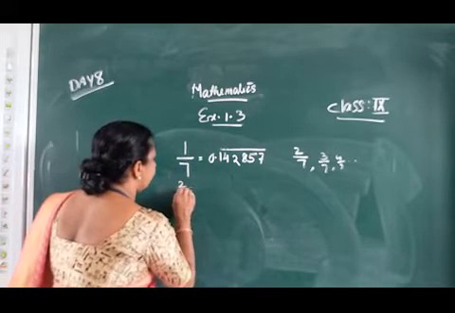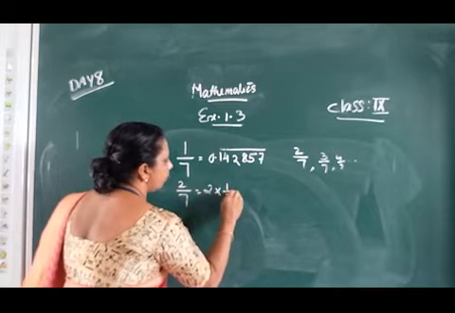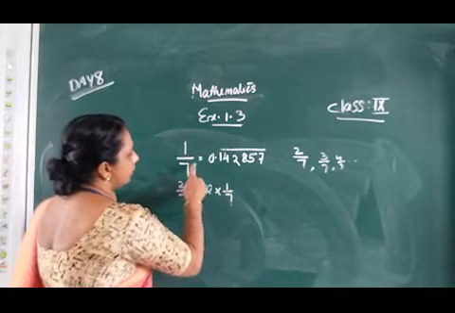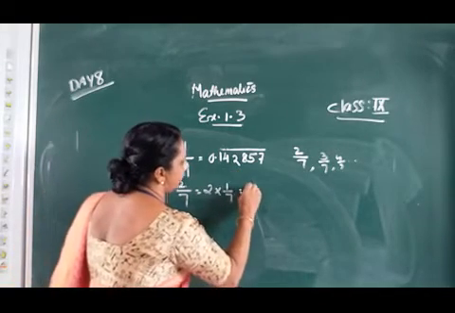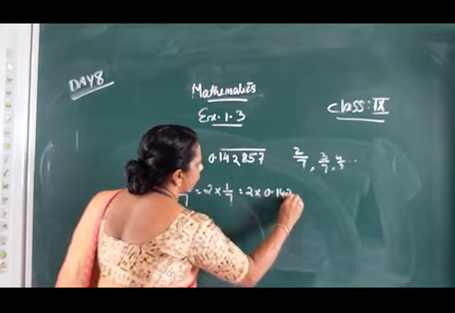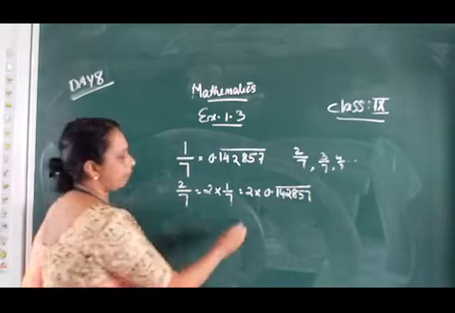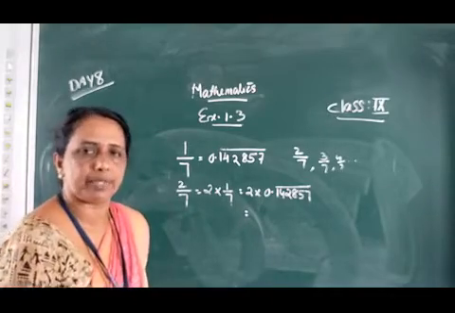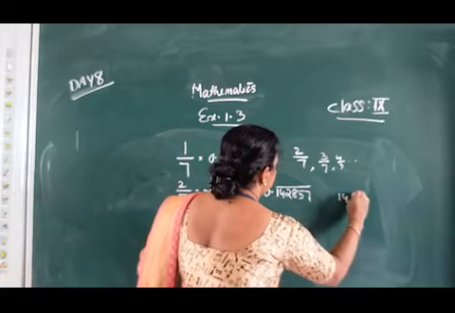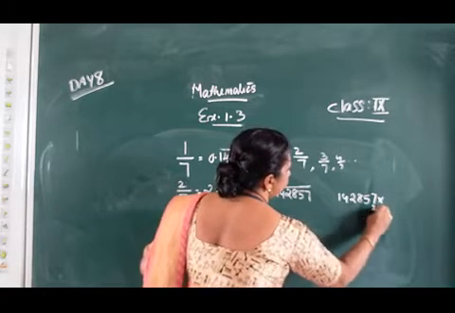Then what is 2 by 7? 2 by 7 we can write as 2 into 1 by 7. The value of 1 by 7 is given, so we take 2 into 0.142857. Then multiply and get the value of 2 by 7.